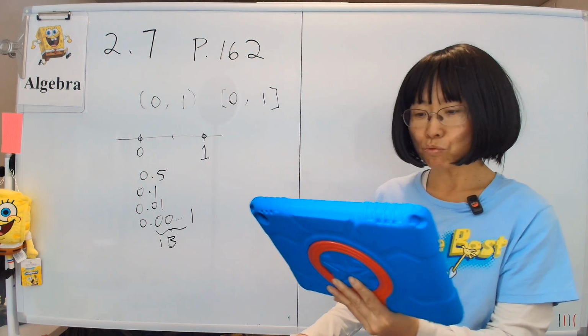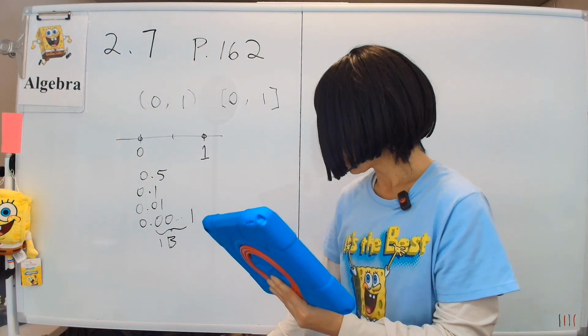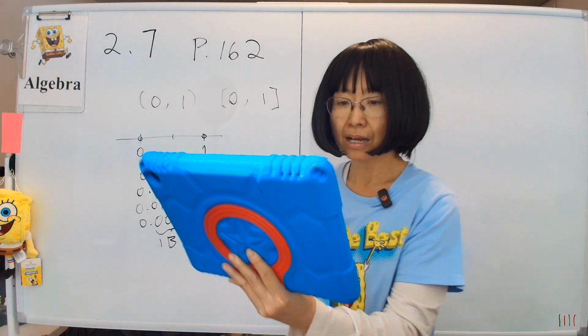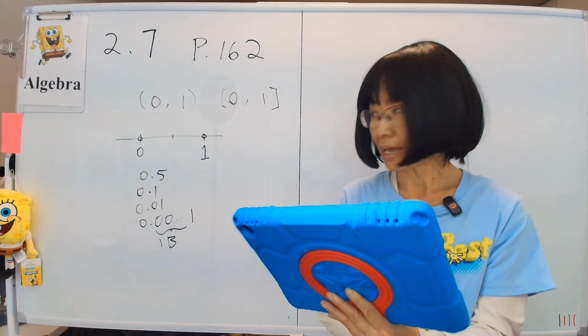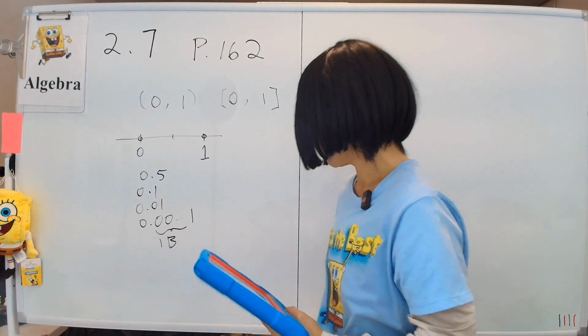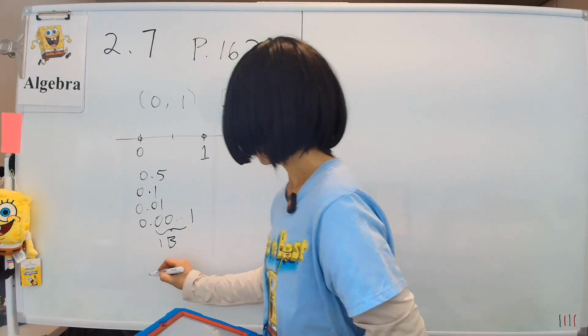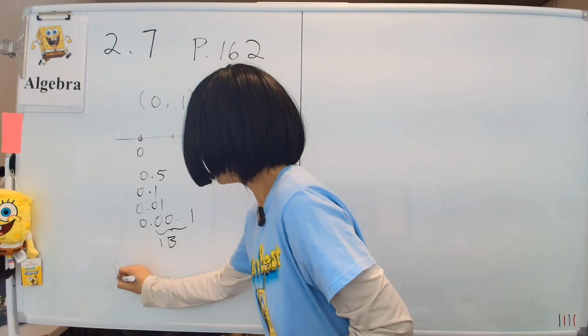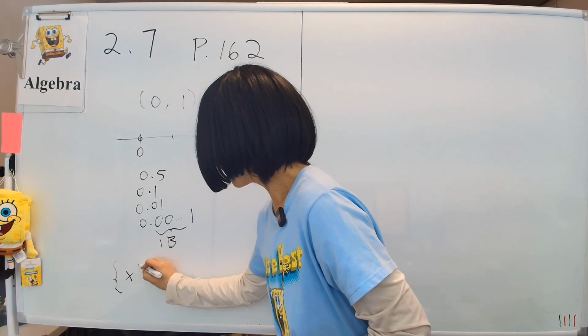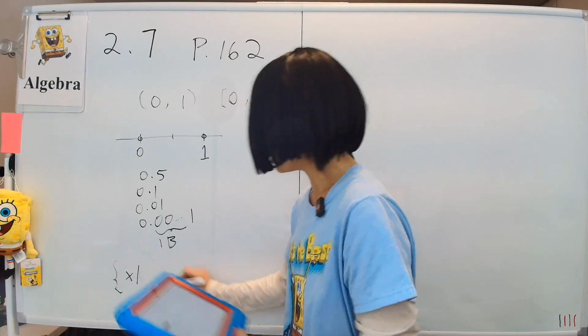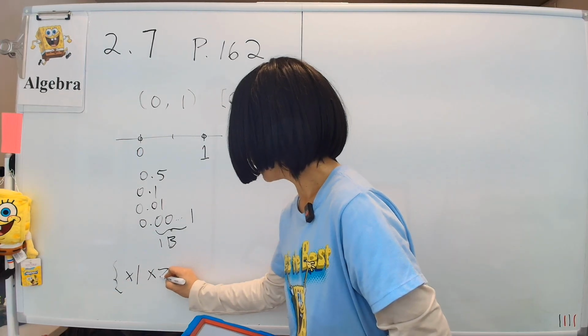First, example 1. Example 1 says, what do we want? All real numbers greater than or equal to a. So we read it out like it says. We need the set, draw the braces, of x such that x is greater than or equal to a.